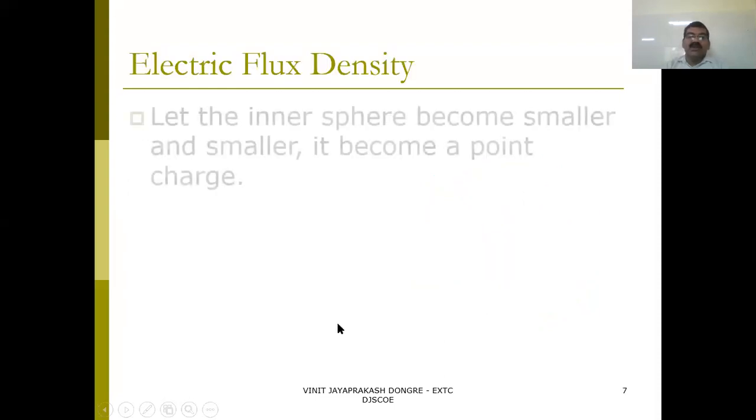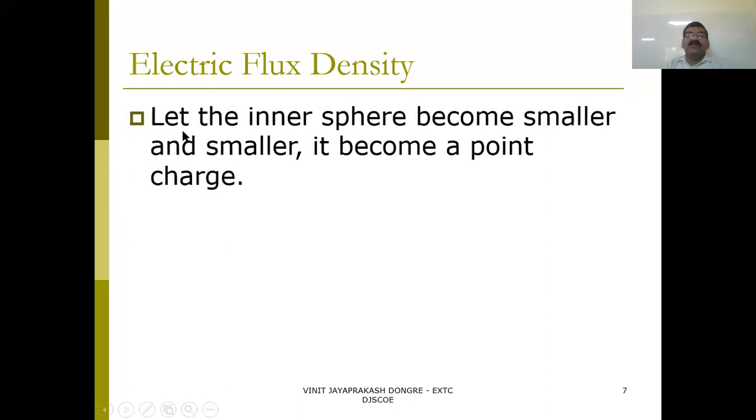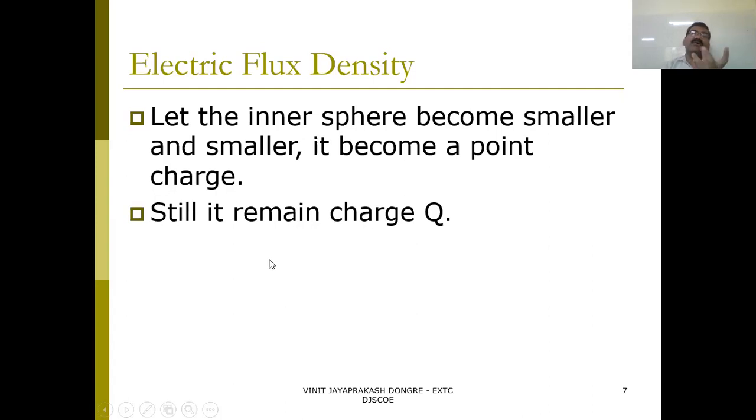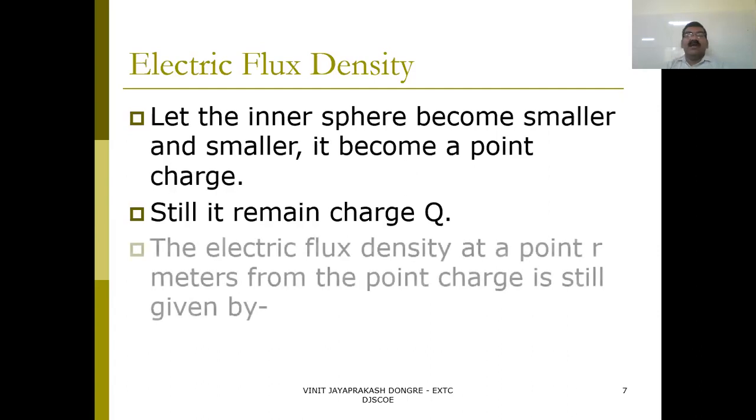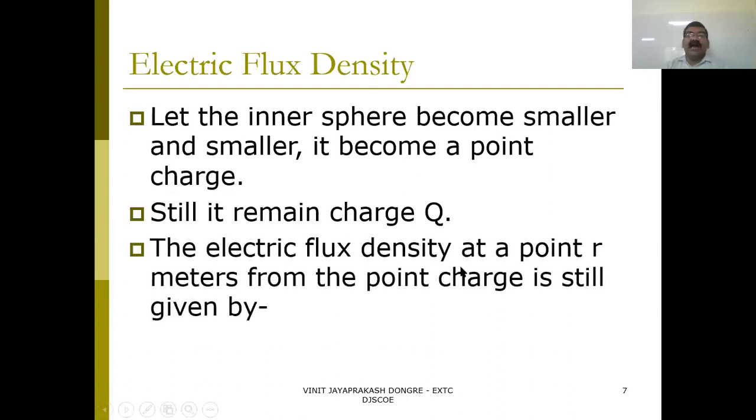Now what you have to consider is, let the inner sphere become smaller and smaller, until that inner sphere becomes a point charge. Then still it remains Q. So instead of a volume charge, I'll replace it and make it very small, and it will become a point charge. Then the electric flux density at a point r meter from the point charge is still given by this formula.